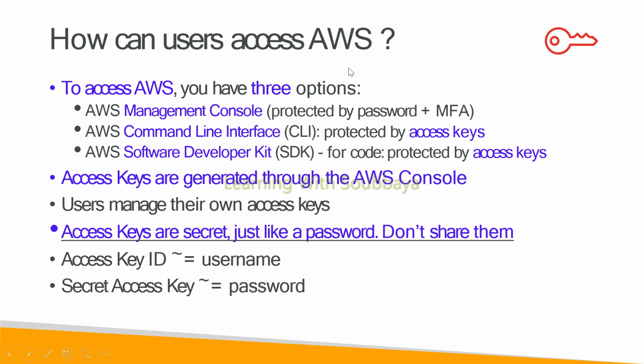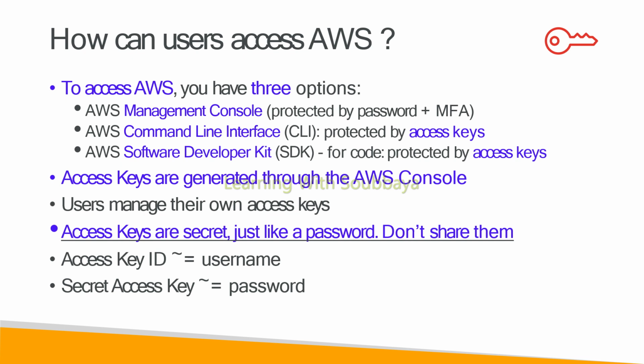How do we log into the AWS resource? There are three ways in which we can log into the AWS resource. One is via the management console. Another one is the command line interface. Next, the software development kit. There are only these three methods: via console, via command line interface, or via SDK, software development kit, we can log into the AWS resource.